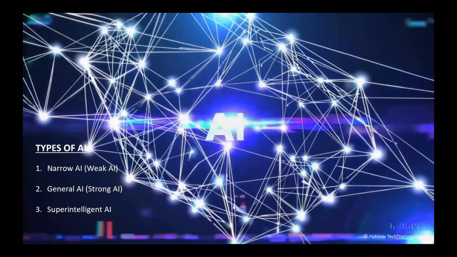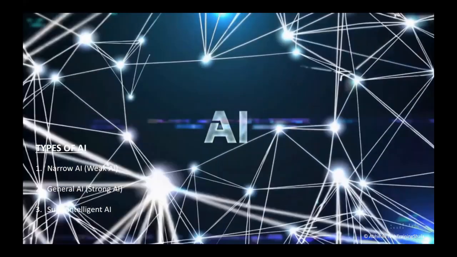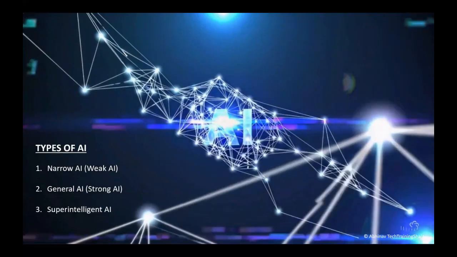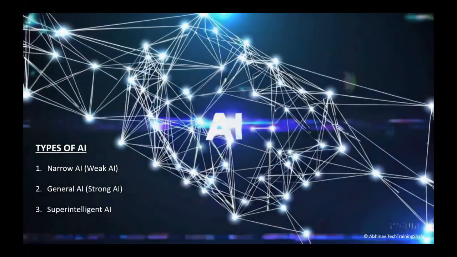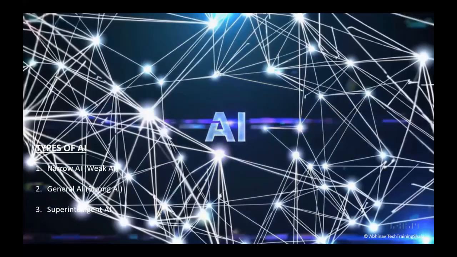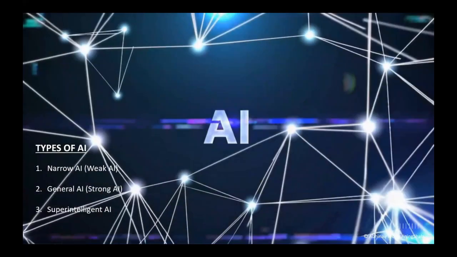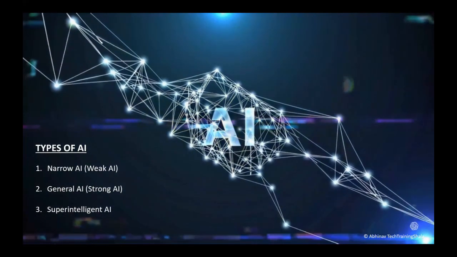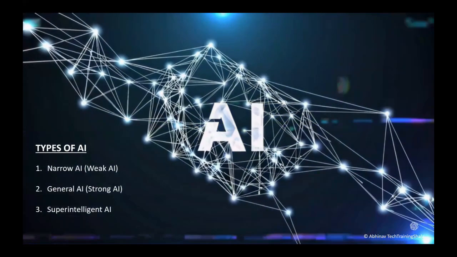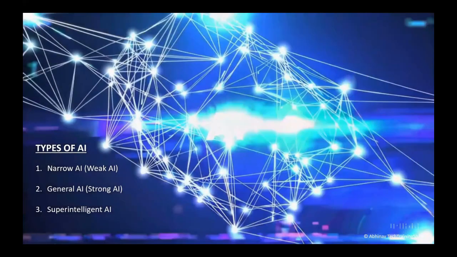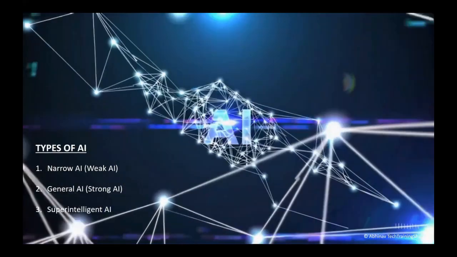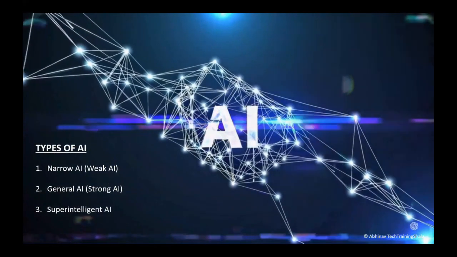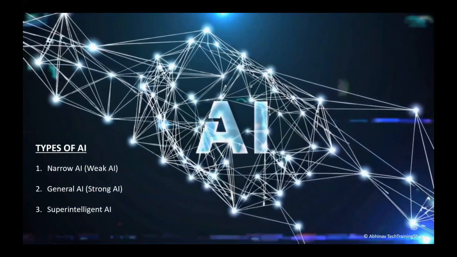So general AI or strong AI, as well as super intelligent AI, are theoretical concepts. There is no AI in this real world as of now which falls under the category of general AI or super intelligent AI, right? So these are theoretical concepts of AI which do not exist yet.